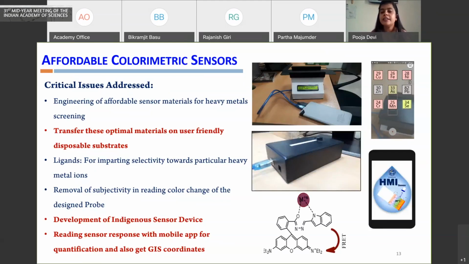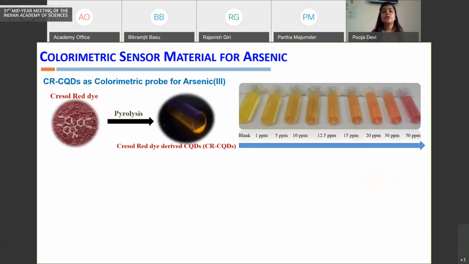And we integrated this device with a software platform, a mobile platform, which can not only give the data in terms of the concentration of the pollutant, but also relate it with the coordinates of the person who is doing the testing, in terms of the location of that person, so data can be collected in parallel. I'll discuss some of the colorimetric platforms which we have developed.